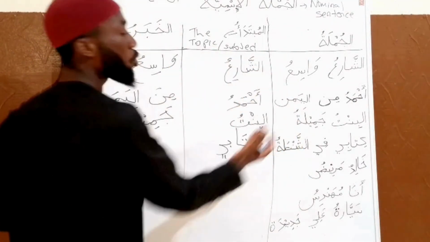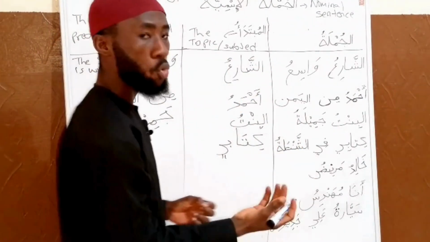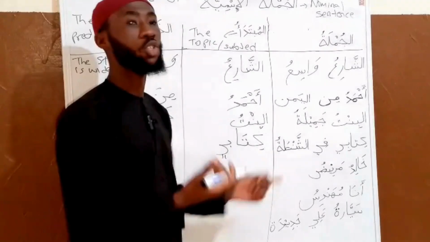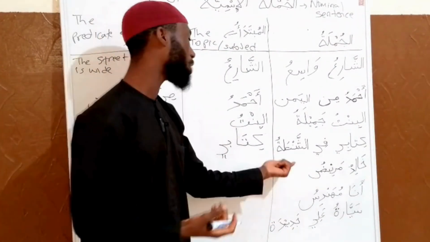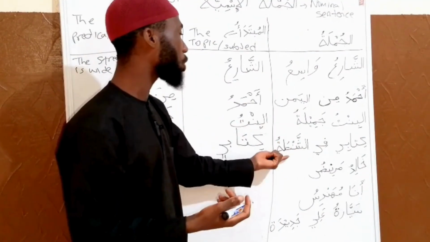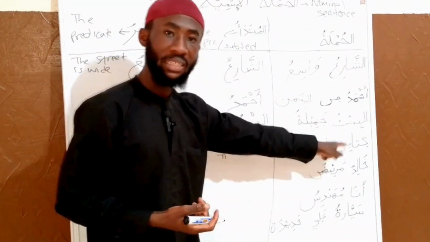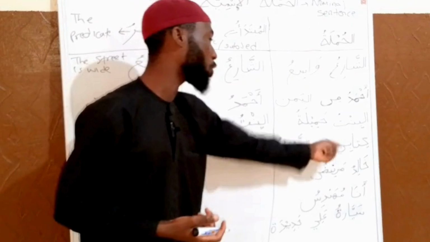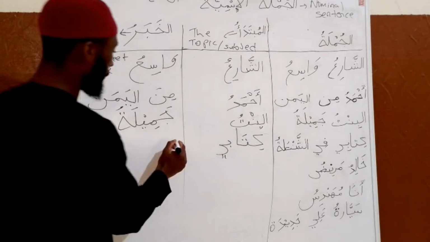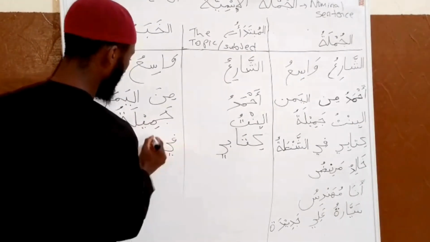It means my book is in the bag. Ashantatu means bag. Fi ashantatu is the predicate, the khabar of kitabi. Fi ashantatu, that is, in the bag.